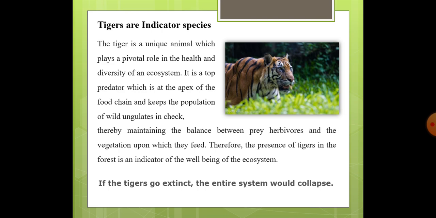If this apex animal becomes extinct, the entire system would collapse. That is why the Tiger project has great importance, because it is very essential to save this top predator to keep the entire system healthy.